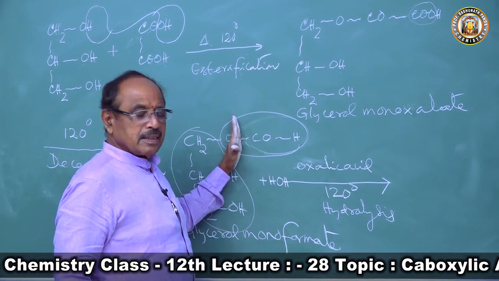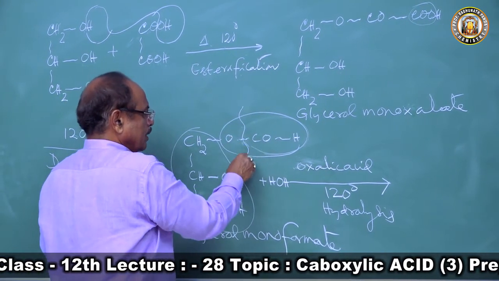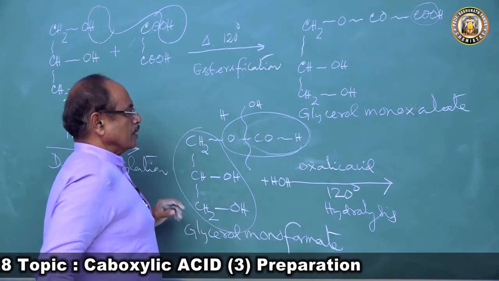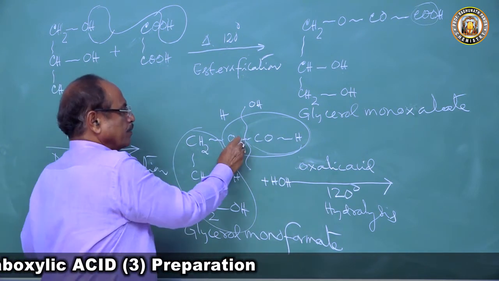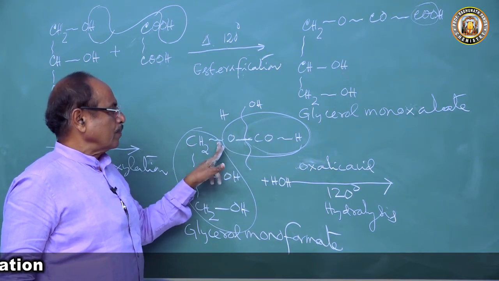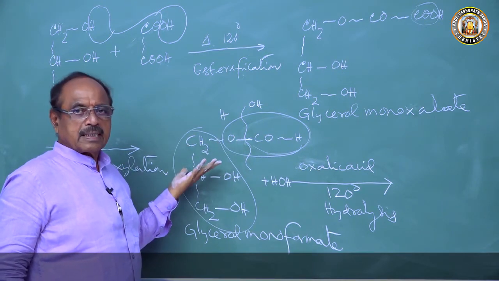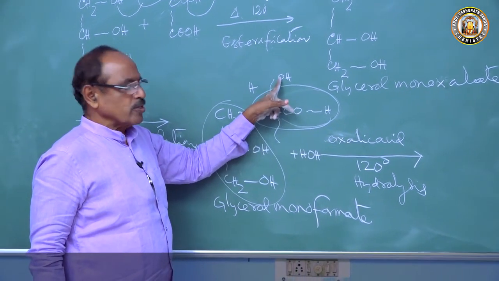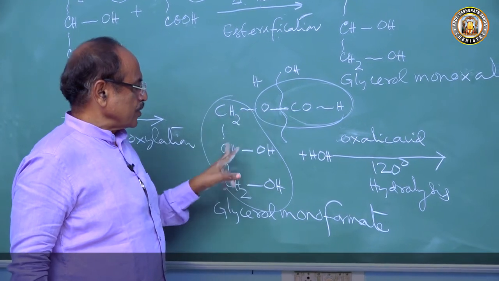It will undergo hydrolysis, HOH. The oxy linkage always breaks here. So H will come to glycerol, you get the glycerol back, and you get HCOOH, formic acid.